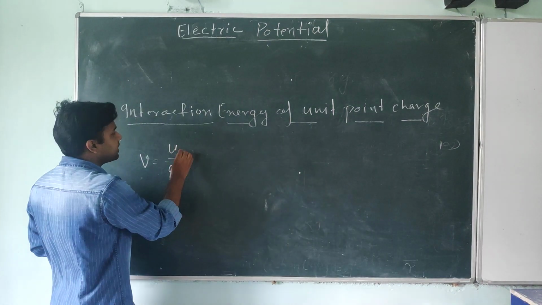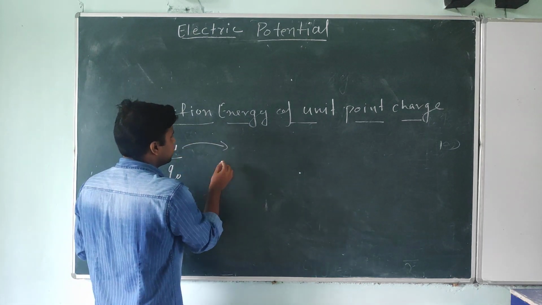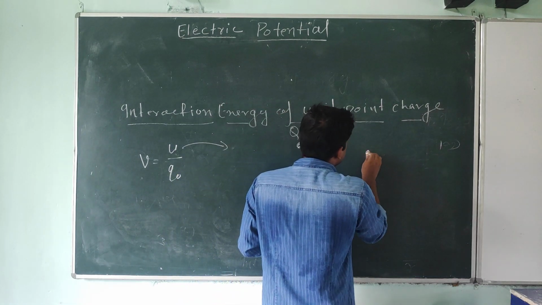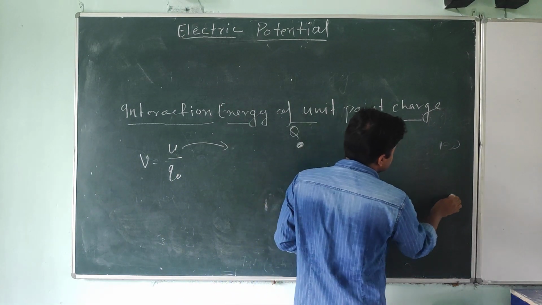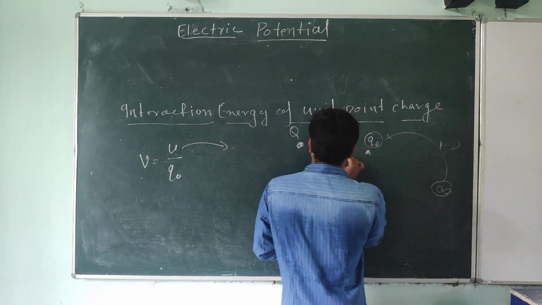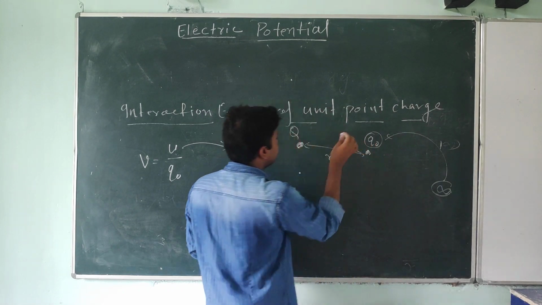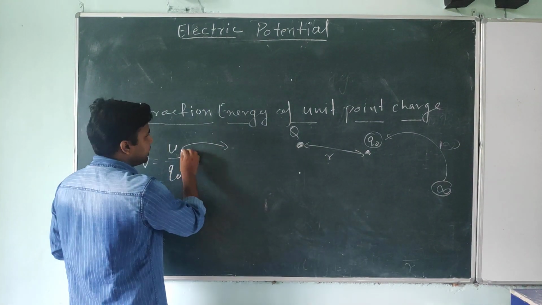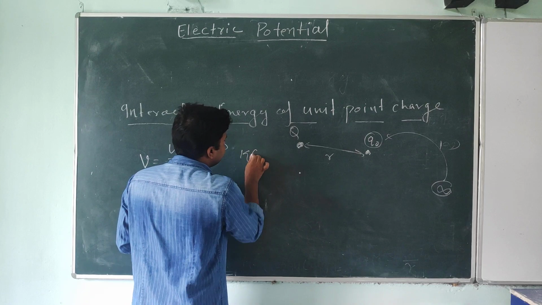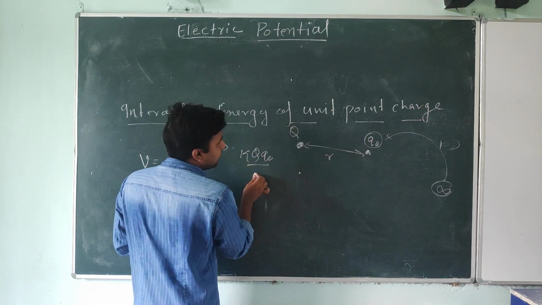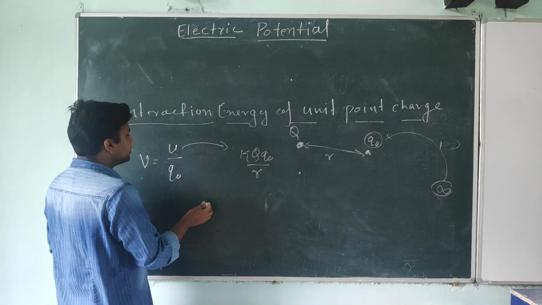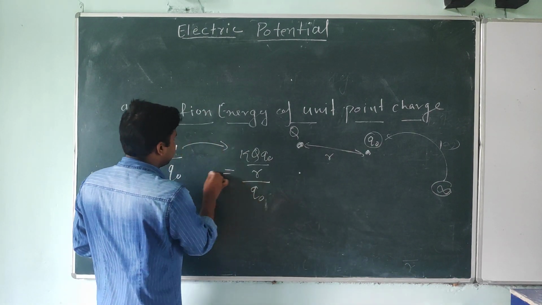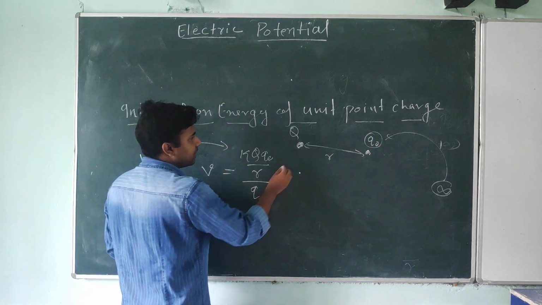And U is what? The interaction energy. We have a system, this one is the capital Q, and here we are bringing a Q naught, a unit charge particle, I am assuming from infinity, and at R distance we put it here. Okay, so look at this. If this is the charge particle interaction energy, what can you write? K capital Q Q naught divided by R. Now students, if you divide it by Q naught, this is the potential V at this point.